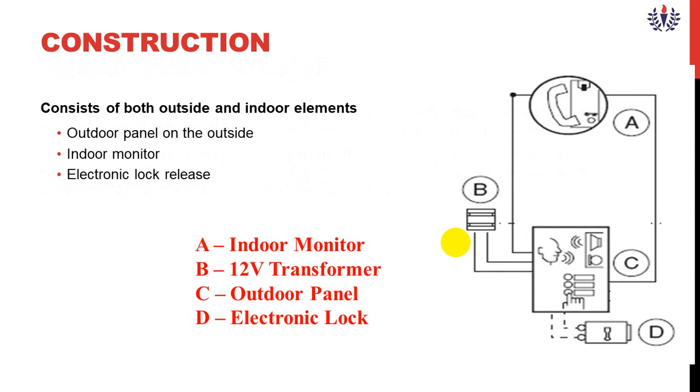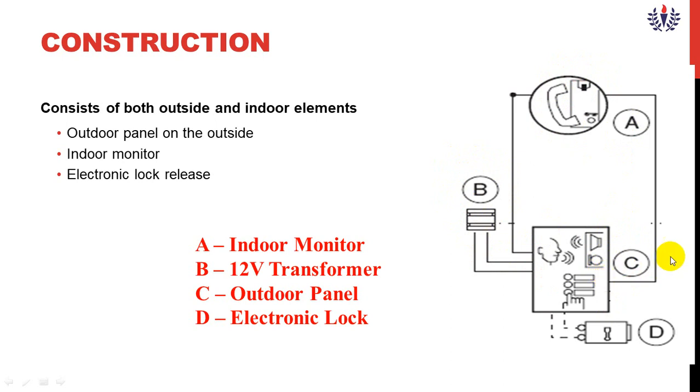The construction of this video door phone mainly consists of both outdoor and indoor elements. There are four parameters here. This is the construction diagram, a cross-section view of the outdoor panel and indoor devices, the common device. The first parameter, which I marked as A, is the indoor monitor. B is the 12 volt transformer. And C is the outer door panel.